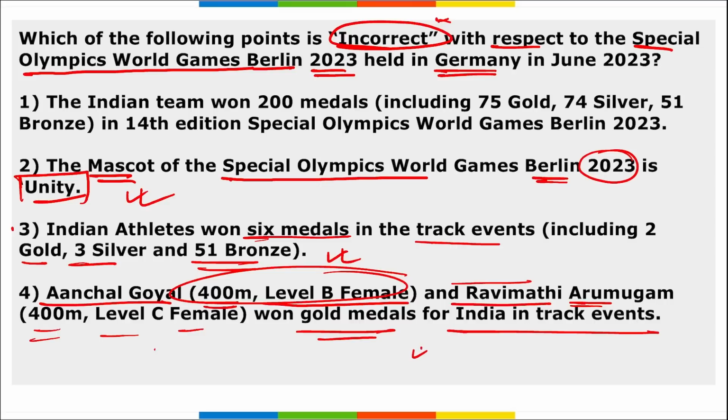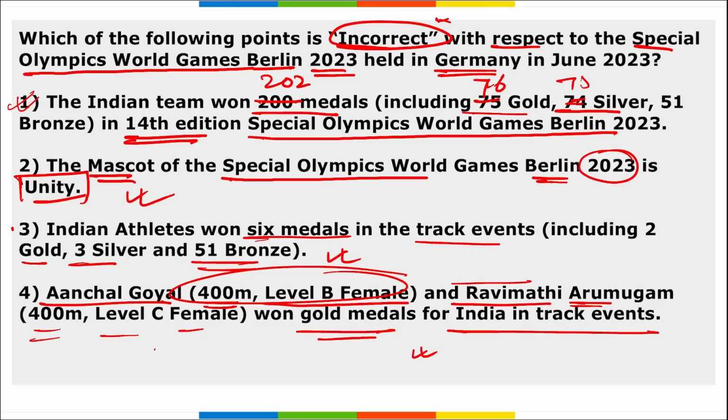So option 4 is also correct. But the option that is incorrect is option 1, where the Indian team won 200 medals, including 75 gold, 74 silver, 51 bronze in the 14th edition of the Special Olympic World Games in Berlin 2023. So coming back, first of all, remember, India won a total of 202 medals. That included 76 gold, 75 silver and 51 bronze medals, correct?